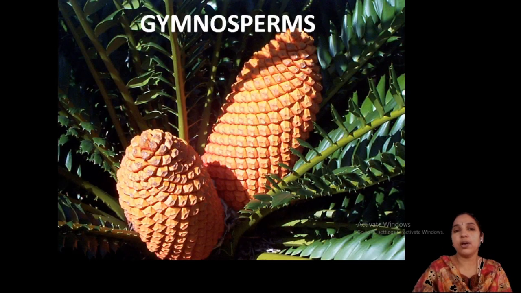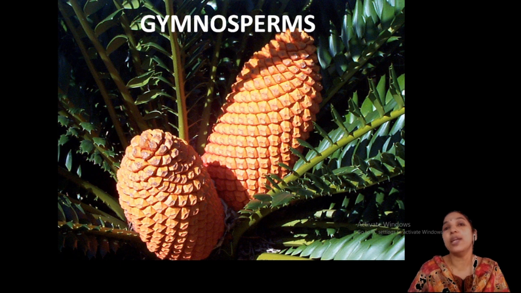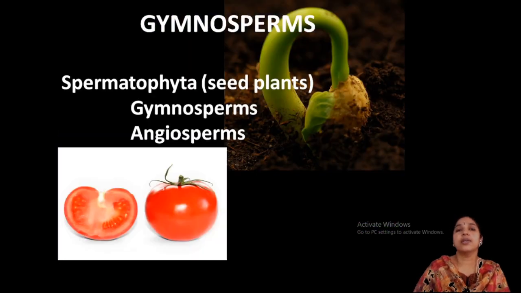So, what are gymnosperms? While discussing gymnosperms, some pictures will usually come to your mind. There are the phanerogams and cryptogams, the major classification: seed bearing plants and plants without seeds. Gymnosperms come under the group of phanerogams, and phanerogams are of two types, gymnosperms and angiosperms, and you know the fundamental difference between these two.